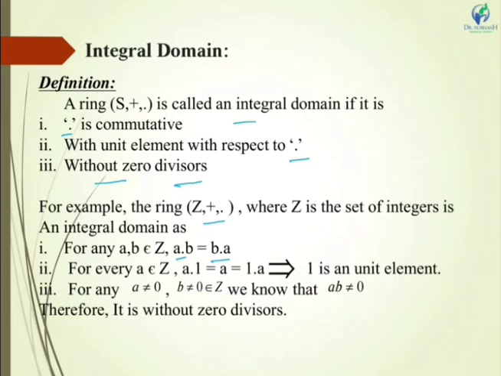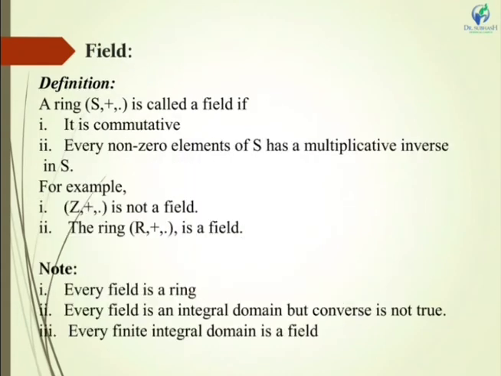Now next is unit element must exist with respect to multiplication. So for every a belongs to Z, a · 1 = a = 1 · a. This is very obvious that if I take any integer, suppose I take −5, −5 · 1 will be equal to −5. So 1 is the unit element. Now next, without zero divisors, we have to show for any a not equal to 0, b not equal to 0 belongs to Z, we know that a · b will not be equal to 0. Therefore, it is without zero divisors.